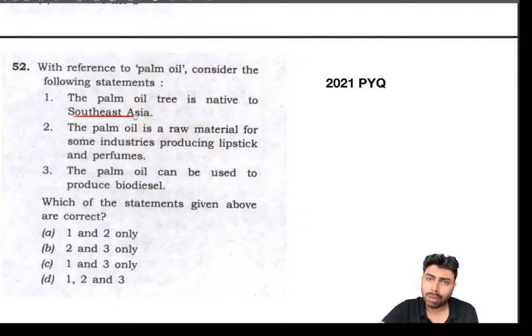They were introduced into the Old World from the New World by colonial powers like the Portuguese, British, Dutch, etc. So for most plantation crops, even if these countries or regions are the largest producers, most likely the crops won't be native to that place. And that's the one logic that you need to solve this question. But if you think about it very factually, that palm oil is being produced by these Southeast Asian countries, you may think that okay, they are the largest producers because it's native to that place. No, that's not the case. Okay, so this question is very easy if you have that logic, and you can easily arrive at the answer as B.